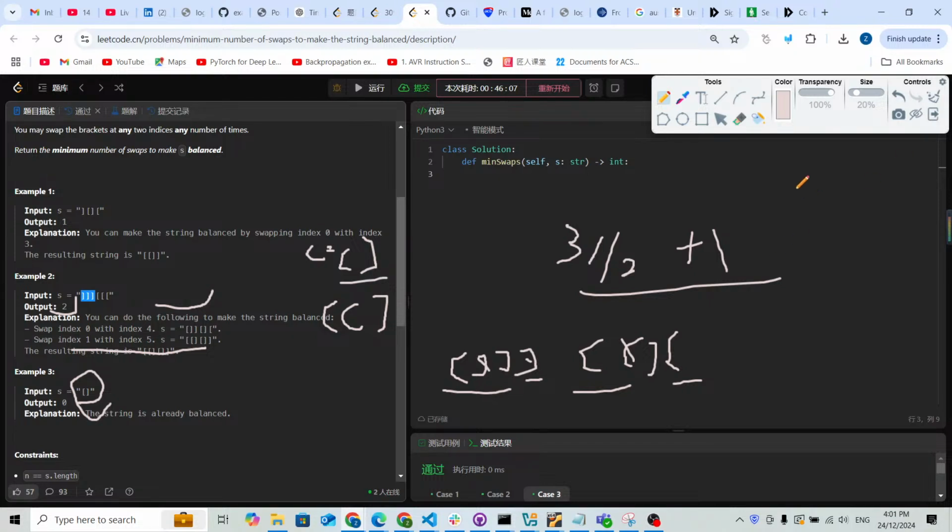So exactly how can we solve that? If from the beginning there's an open parenthesis, do we need to consider it? No, because after that, according to the definition, it must have a closing parenthesis. So if we find an opening parenthesis from the beginning, we don't need to count it. Only if we find a closing bracket from the beginning, we continue to count it. So for example, this is closing. If we find some open, okay.